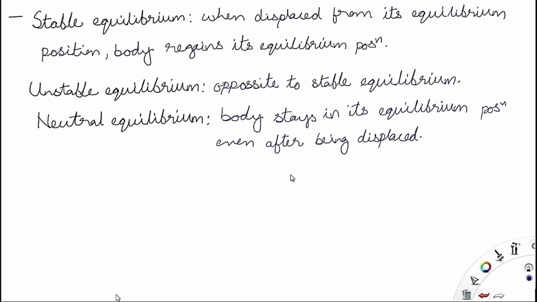That's why it's a stable equilibrium condition, meaning the body is displaced from its equilibrium position, and regains its equilibrium position after some time. Now in unstable equilibrium, it is opposite to the stable equilibrium, meaning you displace the mass from its equilibrium position and the body will not be in its equilibrium condition after that. In neutral equilibrium, the body stays in its equilibrium position even after being displaced, meaning you are displacing the body and still it will be at the neutral position, meaning equilibrium position.